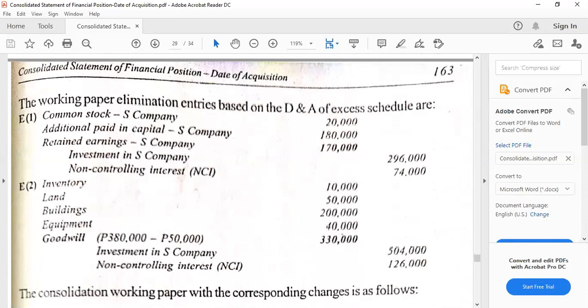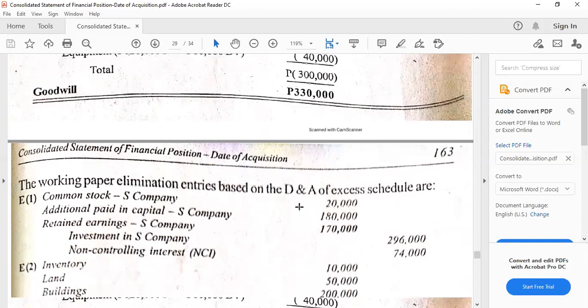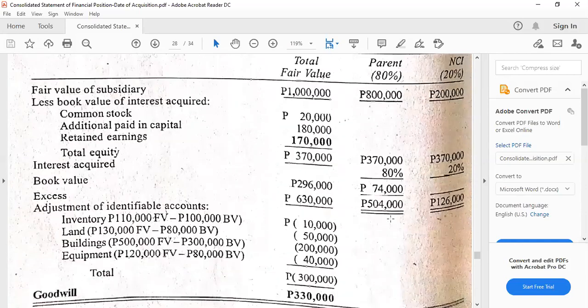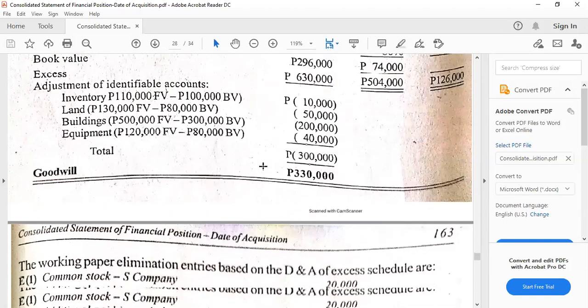All right, so for the elimination entries, again, the first elimination entry is to eliminate the book values of the equity accounts of the subsidiary, then crediting investment and NCI respectively, the controlling interest for the investment in S company. Here they are, the values. Next would be 504,000 and 126,000 here. And we debited the excesses of fair values over book values, then the goodwill as it is, 330,000.